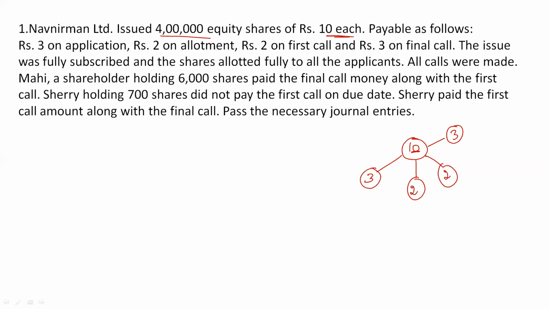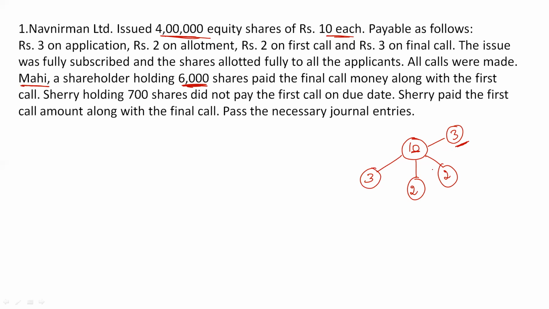Then all the calls were also made. Then Mahi, a shareholder holding 6,000 shares, paid the final call money along with the first call. Now see, there's a shareholder named Mahi. Out of 4 lakh equity shares of our company, Mahi is the shareholder of 6,000 shares. So for 6,000 shares, Mahi is paying final call money.